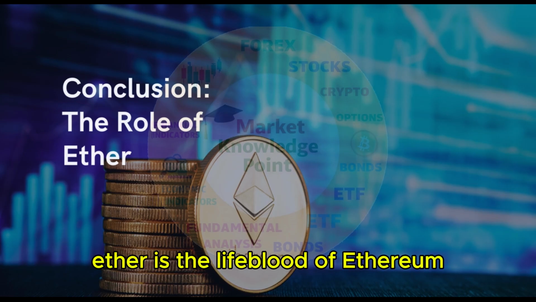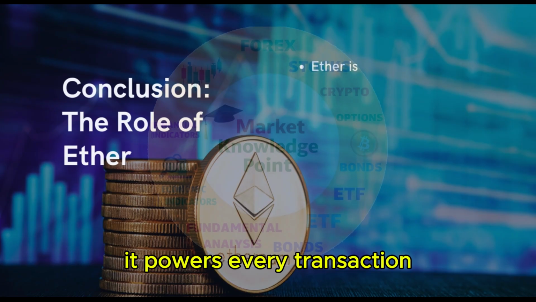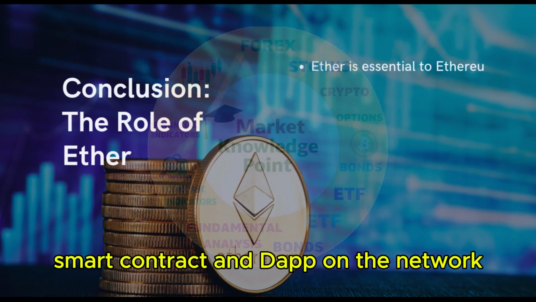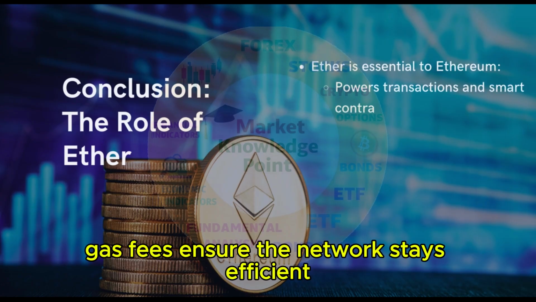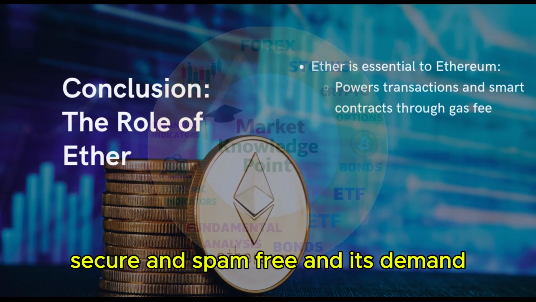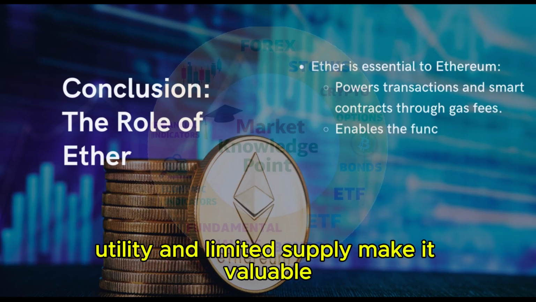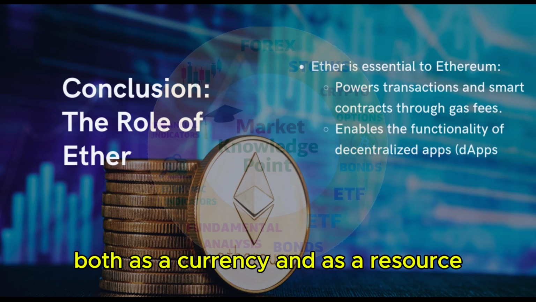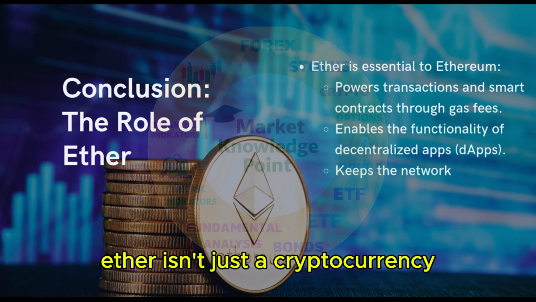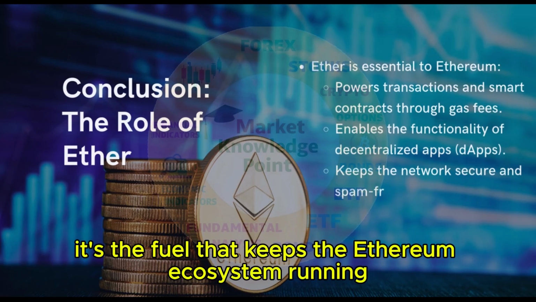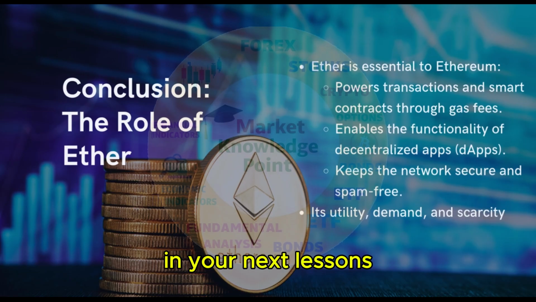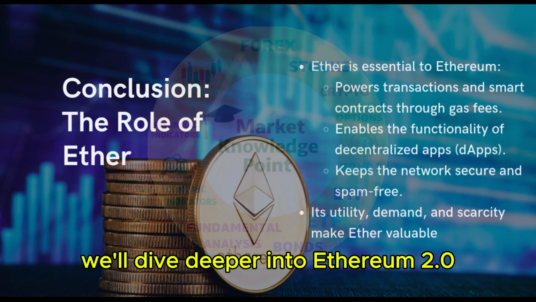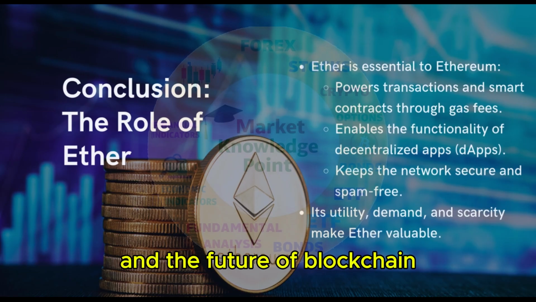To wrap up, Ether is the lifeblood of Ethereum. It powers every transaction, smart contract, and dApp on the network. Gas fees ensure the network stays efficient, secure, and spam free. And its demand, utility, and limited supply make it valuable both as a currency and as a resource. Ether isn't just a cryptocurrency, it's the fuel that keeps the Ethereum ecosystem running. In our next lessons, we'll dive deeper into Ethereum 2.0 and what it means for Ether and the future of blockchain.